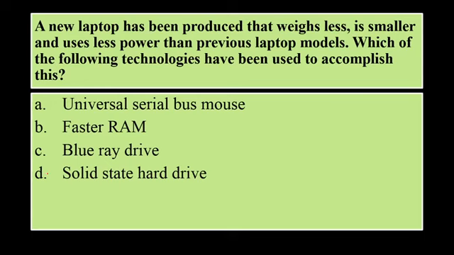Now a new laptop has been produced that weighs less, is smaller and uses less power than previous laptop models. Which of the following technologies have been used to accomplish this?